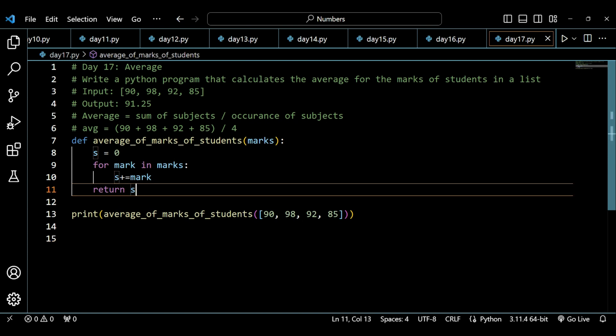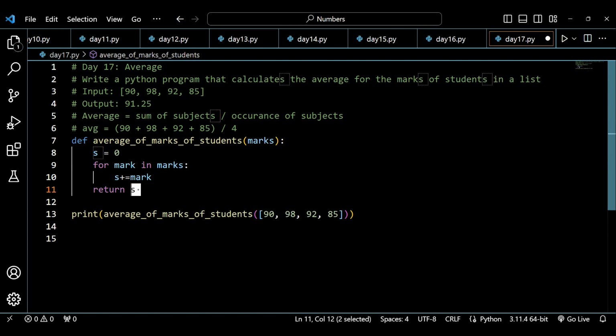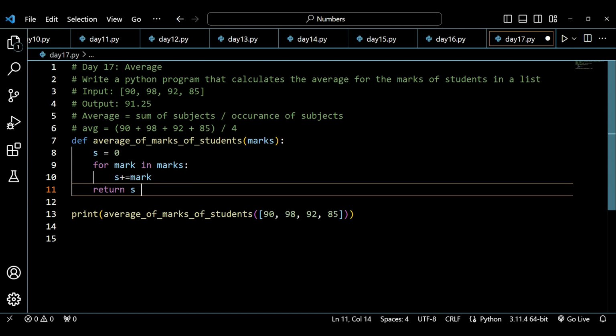Now this is not my answer, I want the average. So to take out the average, I've already told you that we'll be dividing it by the length of the list.